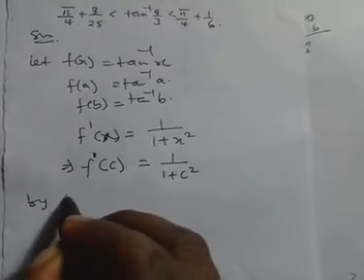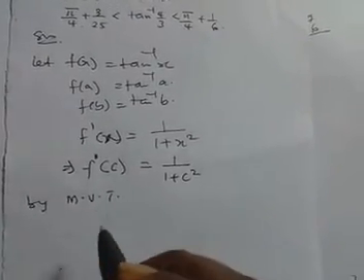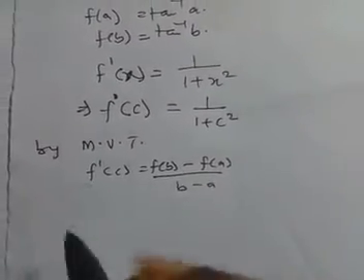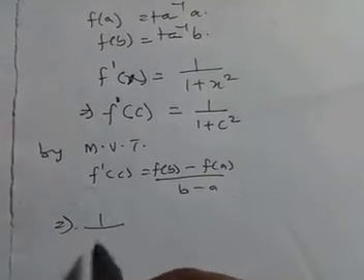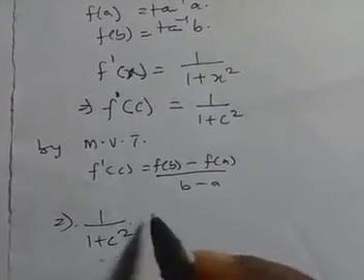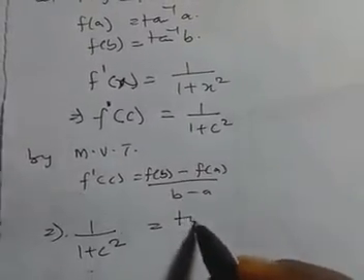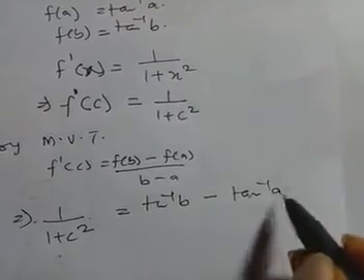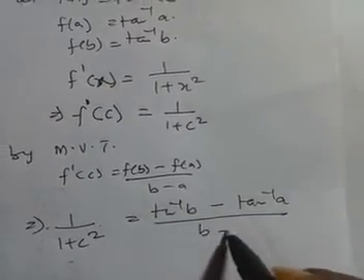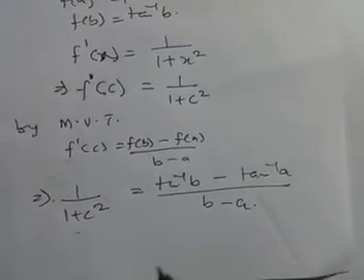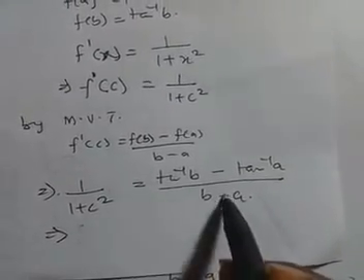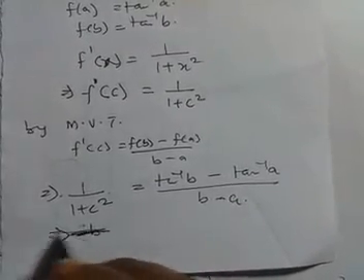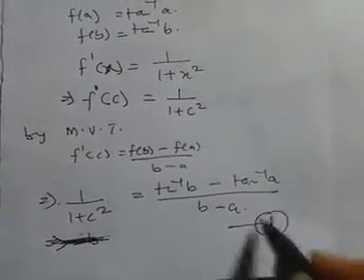So by mean value theorem, f prime of c is equal to this. That is by mean value theorem. So let us now put it there. Our f prime of c is this. Our f of b is arctan b minus f of a is arctan a, over b minus a. Now, if you bring this one here, we are going to have that b minus, okay, let's keep that for now. We are still coming there. Let me put this as equation 1.